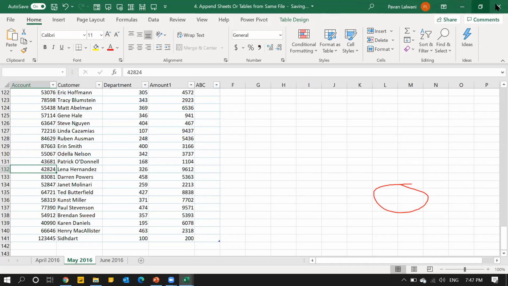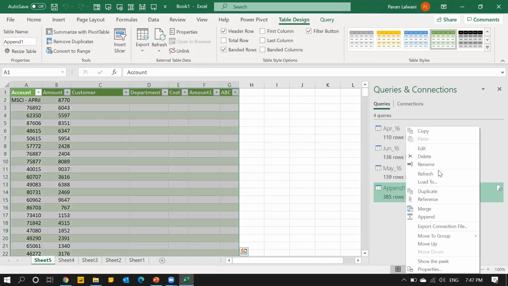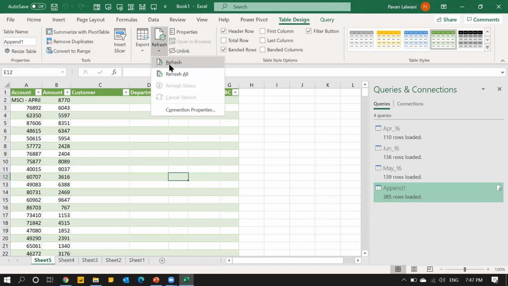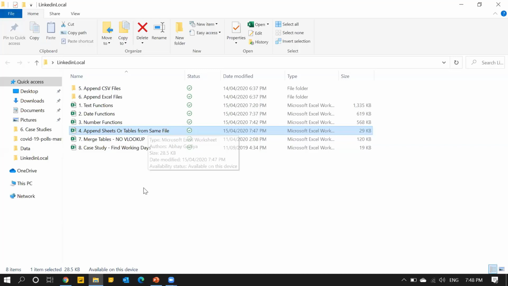How to refresh the data? There are many methods. Easy method is right click and refresh. That's the first method. Second method is right click and refresh. Third method is right click here and refresh. So refresh, you have to observe the number of records should change to 386. That's one example of appending sheets or tables from the same file.